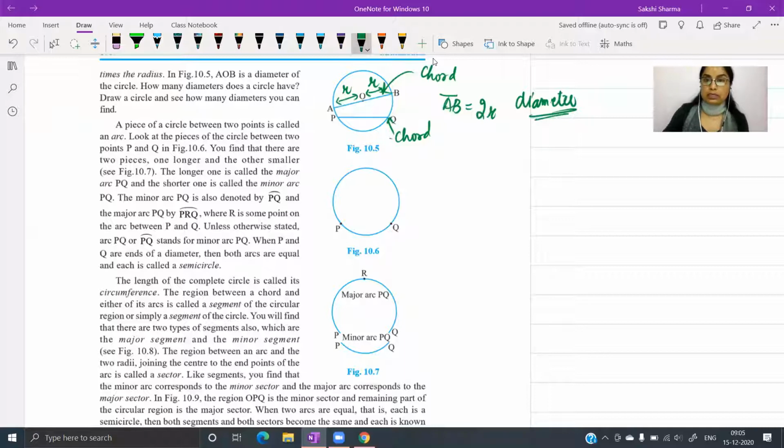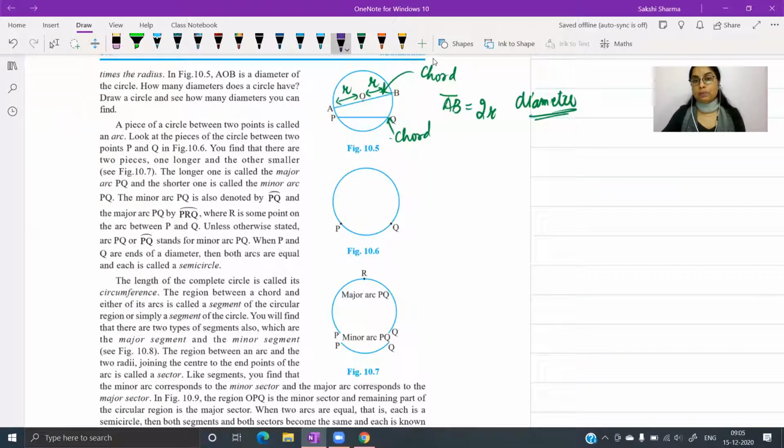And then afterwards, if the circumference, I've already told you what circumference is. If on the circumference you just mark 2 points. So right in this case, in figure 10.6, P and Q are two random points on the circumference, and the part of the circumference lying between these 2 points. Keep in mind, I'm talking about the circumference. Circumference will refer to this blue boundary. So P और Q के बीच में boundary का जो हिस्सा आ रहा है, I could go from one point to another point moving along the boundary. That part will be called arc of the circle.